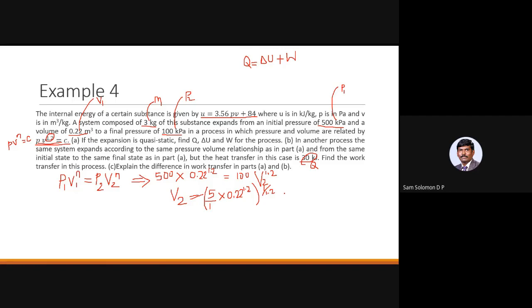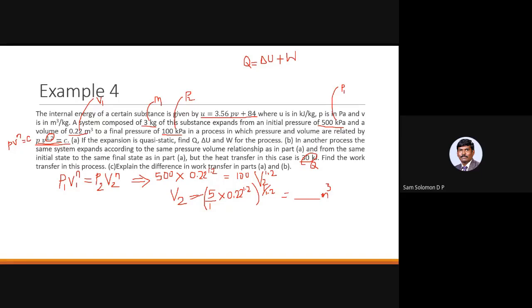So this will give you the value of the volume. I think it is 0.84 meter cube. I'm not sure, so you'll get some value for this. Okay, so this is your V2. So now that you know the value of V2, how do I proceed further? I need to estimate the values of the heat transfer, change in internal energy, and work transfer. Okay, so how do I do that?